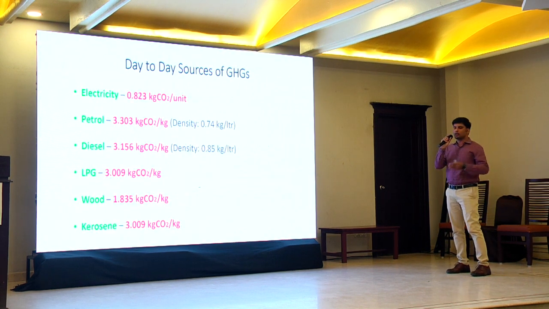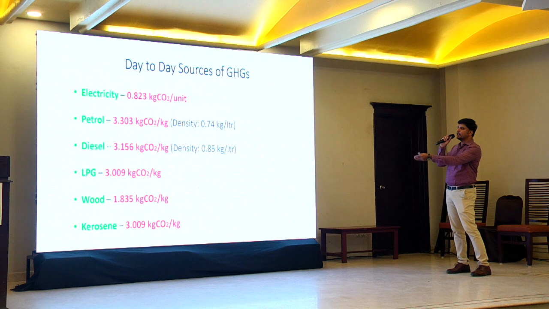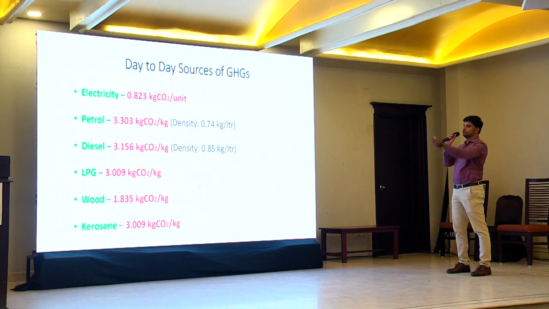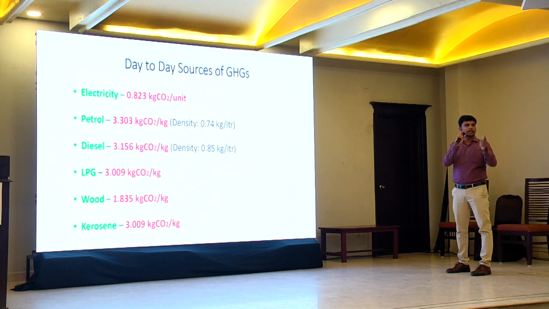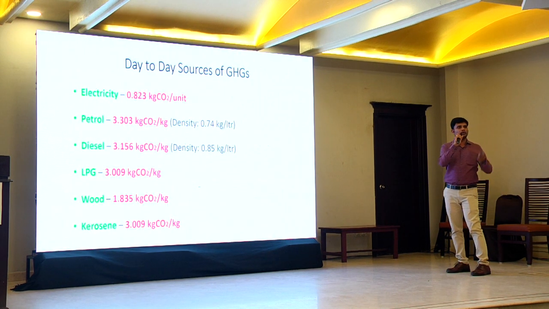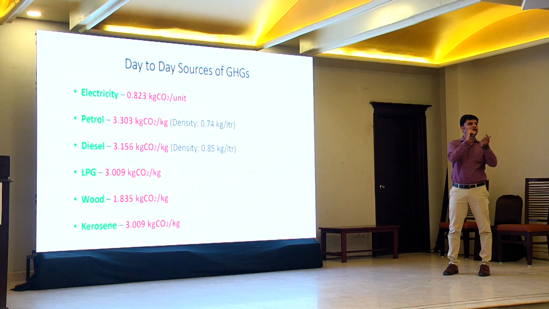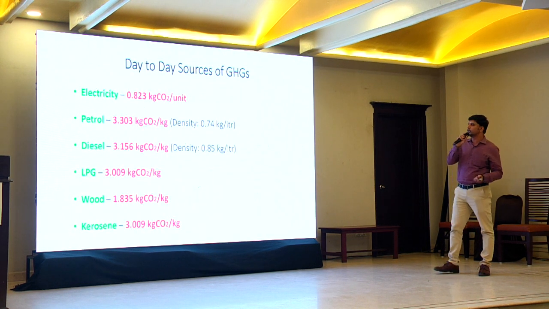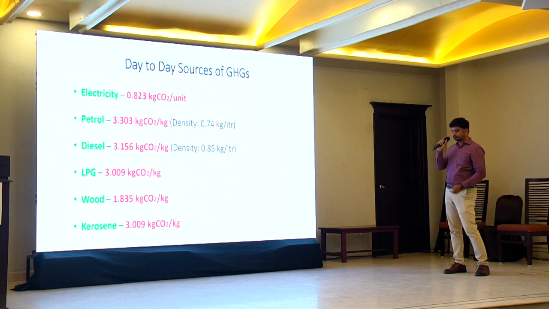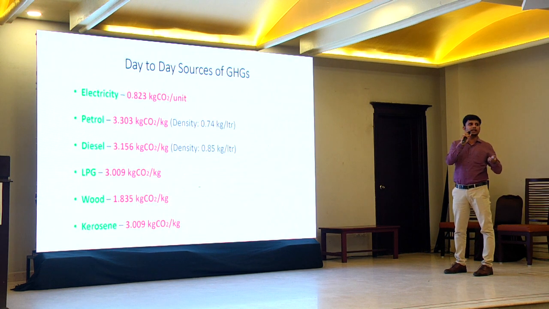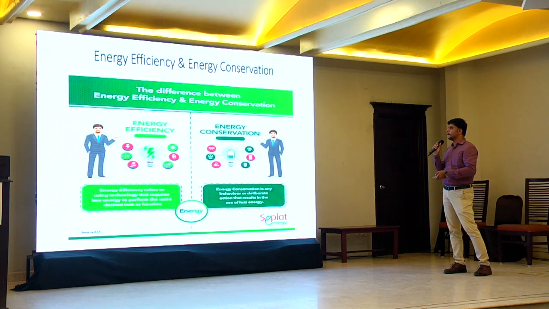I think we are going to have a practical session next, but I am just indicating the values. The density matters just because we consume this in terms of liters. When you fill at the petrol bunk and note the meter, they would have mentioned the density of the petrol or diesel. Petrol is somewhere around 748, 749 kilograms per meter cube. When we convert that to liters, this is the value, and the same is for diesel. So these are the major fuels we are using and the carbon dioxide emissions that we get out of these fuels.